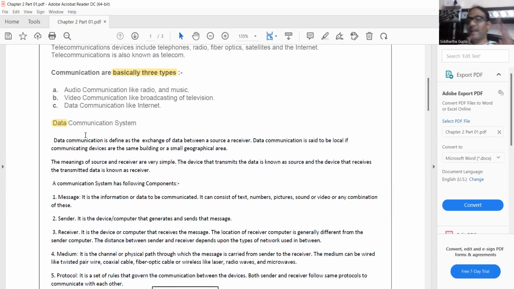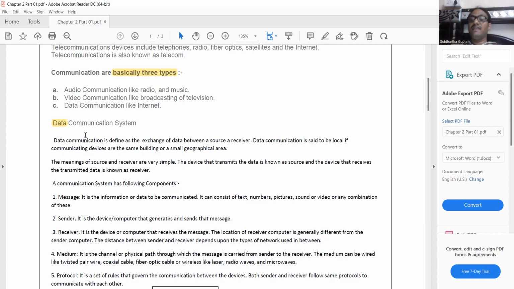I explained each and everything in a very layman manner, and I'm repeating it again and again. Communication is nothing but when two or more people interact with each other and share information and ideas. In terms of computers, when two or more systems or machines interact with each other and share data and information, this type of communication is called data communication system.